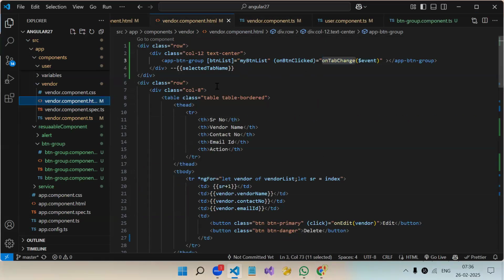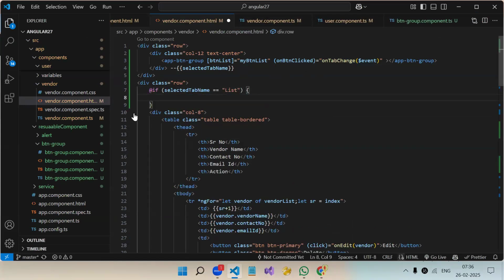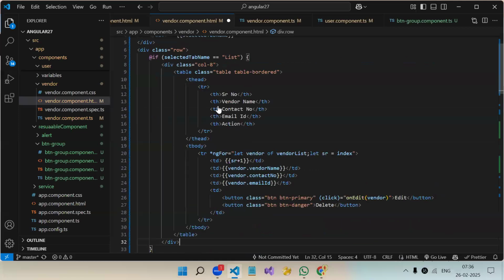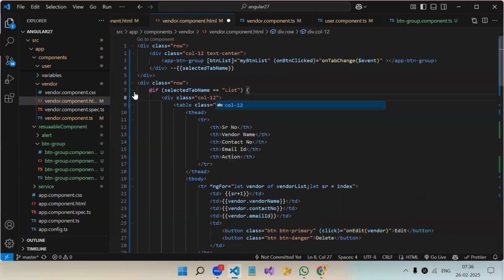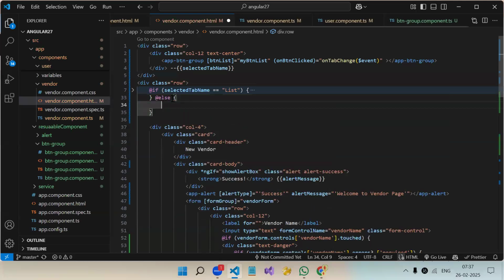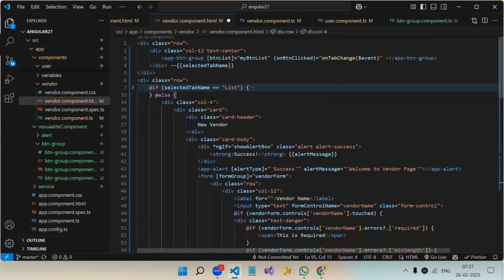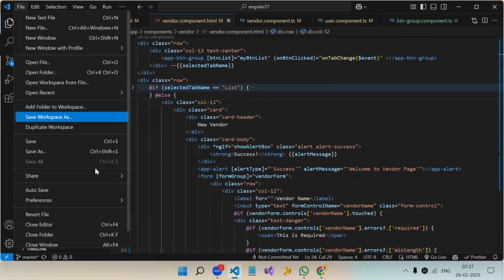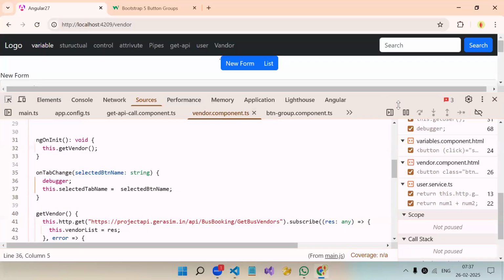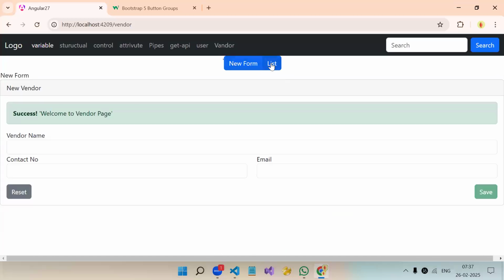So to hide and show the list, let's say @if condition: if this variable has list in it, we will show this div where we have a table, and else to that. In else, we will show this col-4. Instead of col-4, we can now go with col-12. So see now, a realistic example. If I click on list, see, understood? This is the practical example.